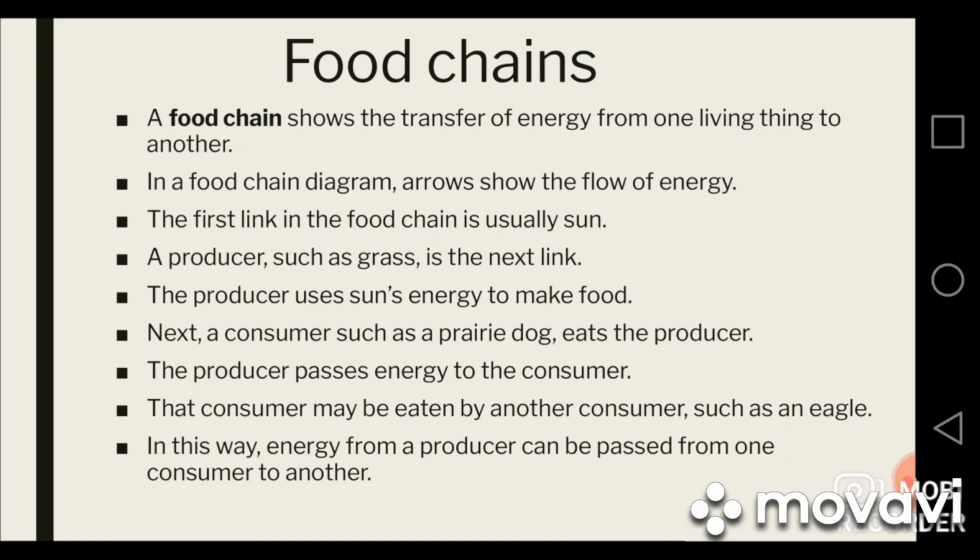When the consumers eat the producers, the energy flows from the producer to the consumer, and when another consumer eats the first consumer which was eating plants, the energy is transferred to that second consumer. In this way, the food chains are constructed and the flow of energy is shown with the help of arrows, and the direction of the arrow shows the direction of flow of energy.